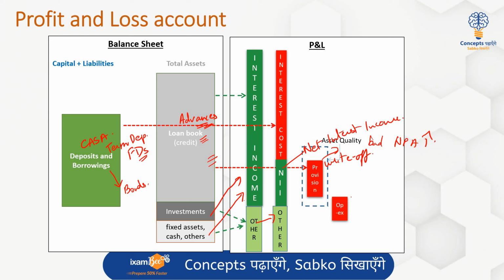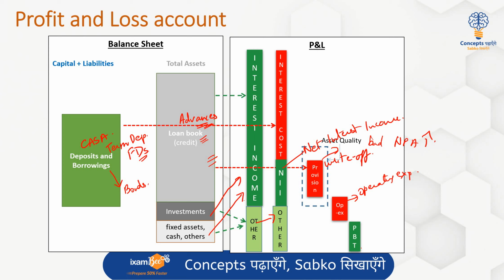After that, the bank also, of course, incurs various operating expenses. OPEX is your operating expenses. Now these operating expenses are for the daily running of the bank, like the employee cost, the cost of paying for power, the rent for the various branches and outlets which the bank has, and other administrative expenses, any kind of marketing expenses they have to undertake, any kind of depreciation they have to provide for the small amount of fixed assets that they have. So all these become the operating cost, which leads to the profit before taxation.